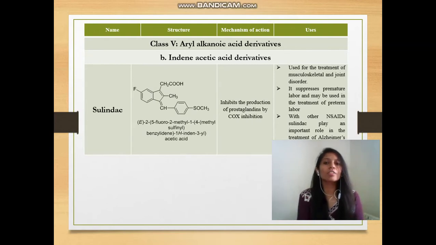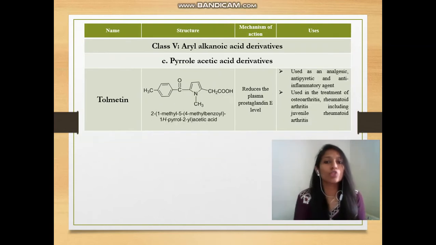Next we have subclass B, indene acetic acid derivatives. In this class we have one drug, sulindac. It has an indene ring, an acetic acid group and some other substitutions. It inhibits COX and is widely used for the treatment of joint pain.